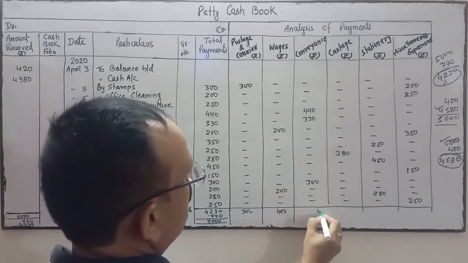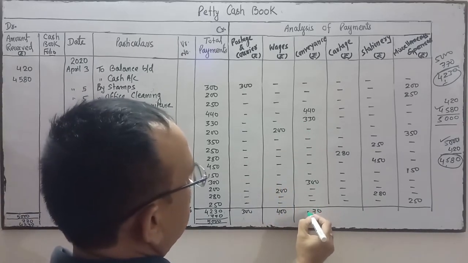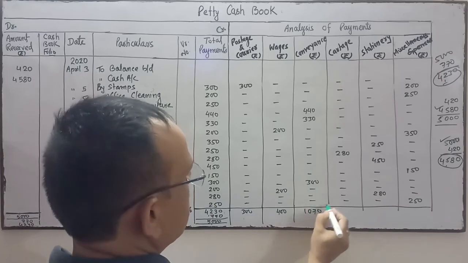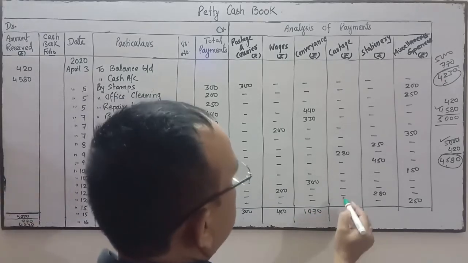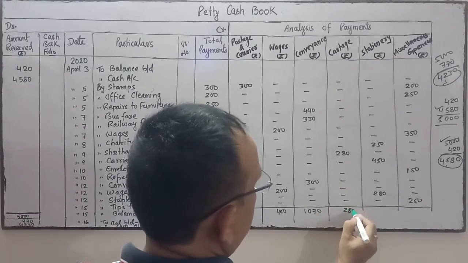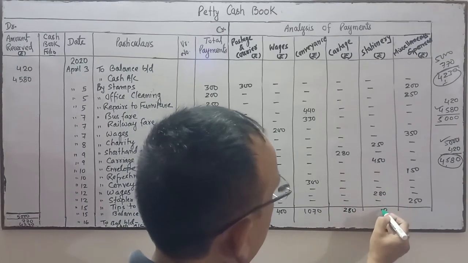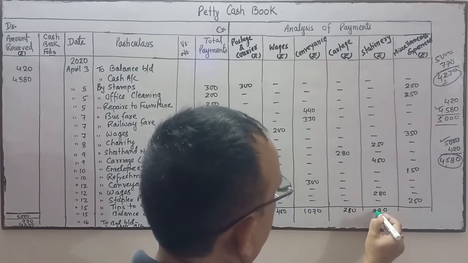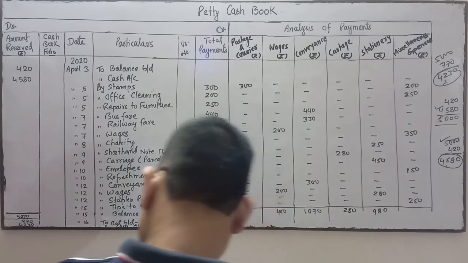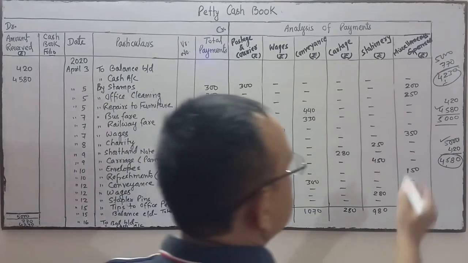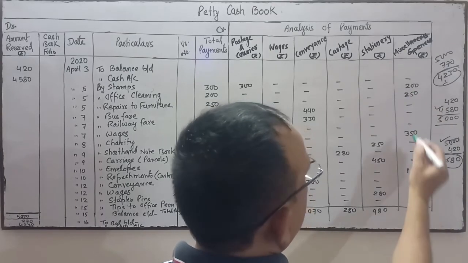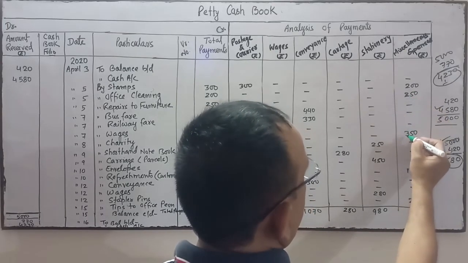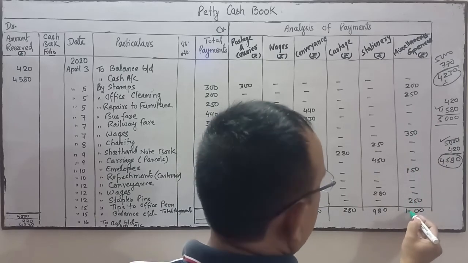This one is 1070. This is 280 total. This one is 980. Next total is 1200.